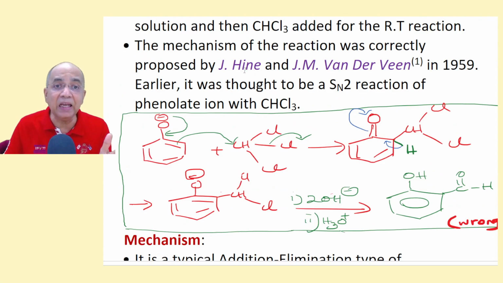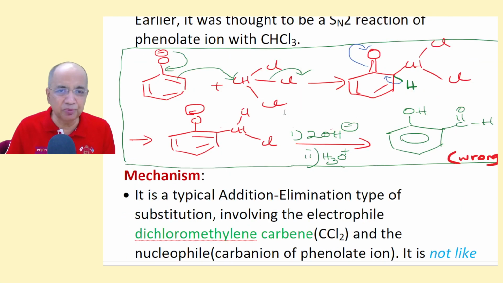But only Hein could completely change the concept with evidence, with a lot of experiments and kinetic studies. He could prove that the mechanism is not SN2. It is something else.